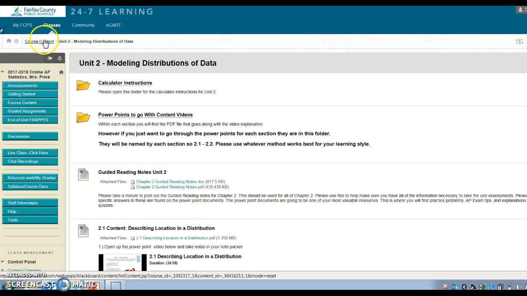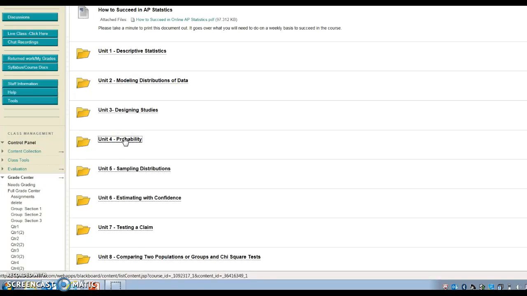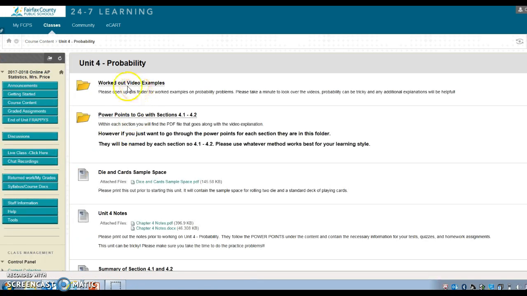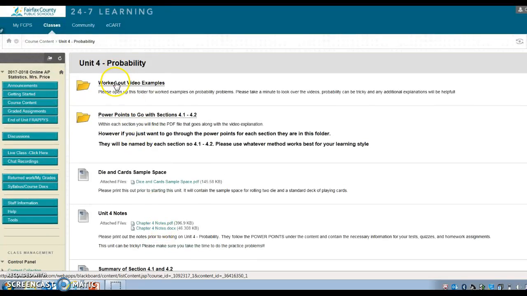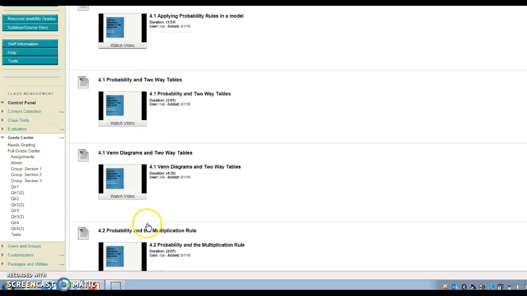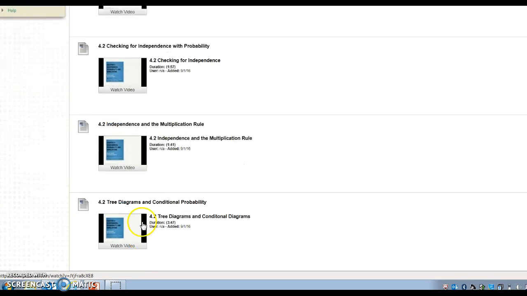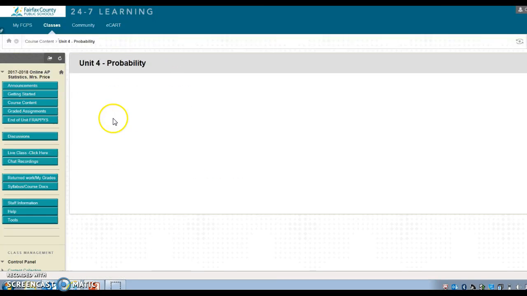Okay, so let's just quickly take a second and look at one of the other units. So let's just go down to Unit 4 just so you can see again. So up here, this was just a little bit different. So instead of having all those extra videos underneath, I actually put it in the very top. So worked out video examples. So in some of the later units, right here, for example, you'll see 4.1. Here's all your additional examples. If you've gone through the content, not 100% sure, and need some extra practice, that's where they'll be. Okay, it's in the worked out examples.